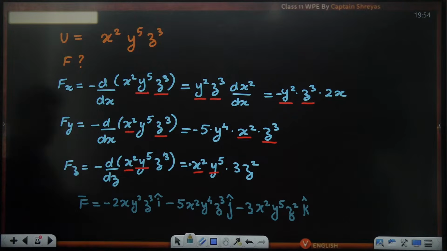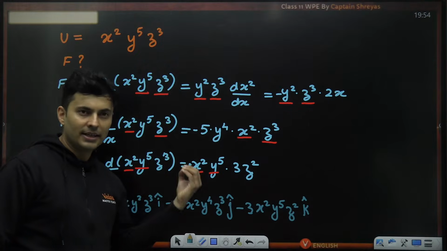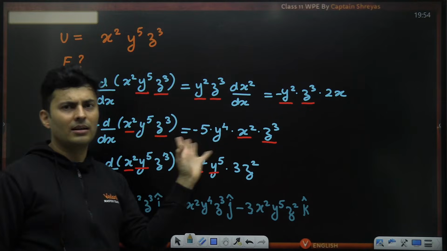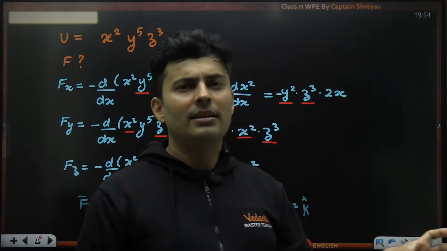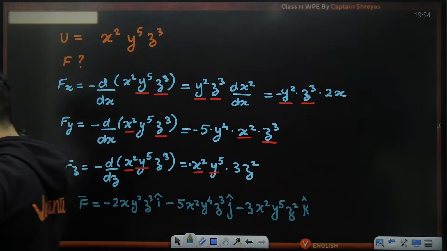That is the final answer. Is that absolutely clear? Whenever you are taking a derivative, other things are constant. Just treat them like constants and do the standard operation of derivatives. And at the end, add i cap, j cap, k cap separately and your job is done.